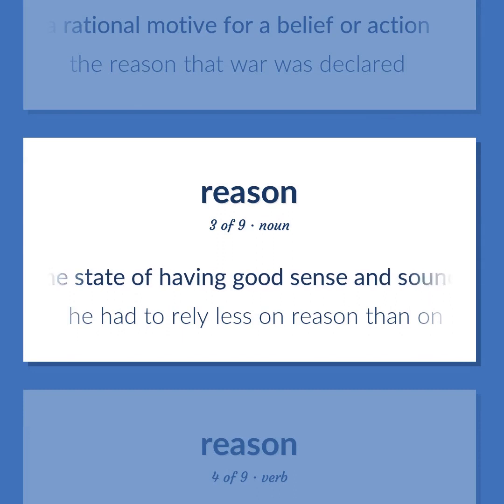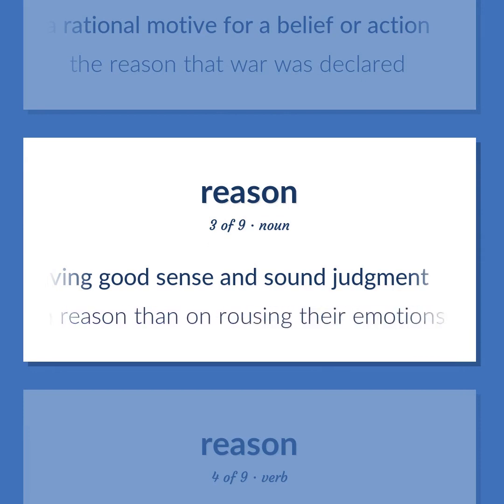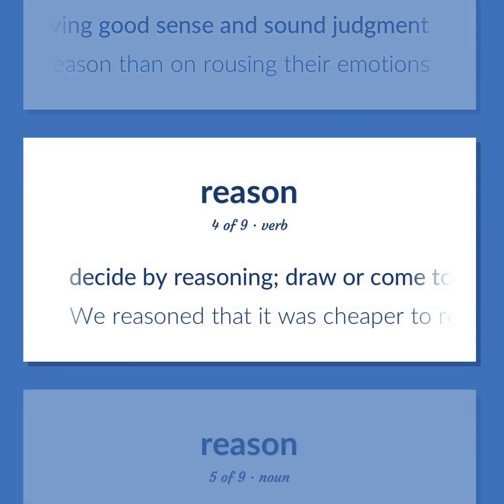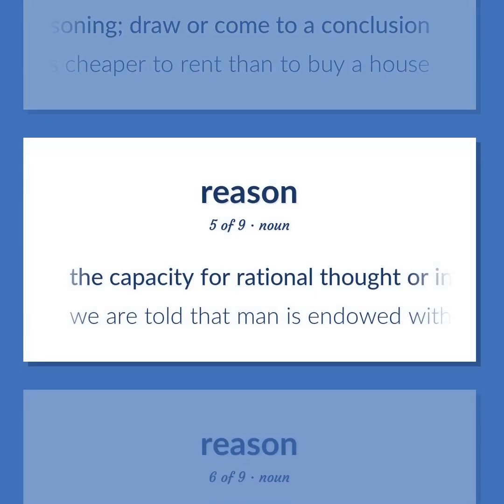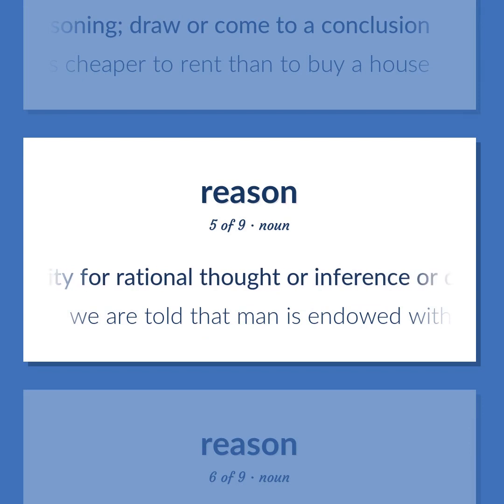The state of having good sense and sound judgment. He had to rely less on reason than on rousing their emotions. Decide by reasoning. Draw or come to a conclusion. We reasoned that it was cheaper to rent than to buy a house. The capacity for rational thought or inference or discrimination.